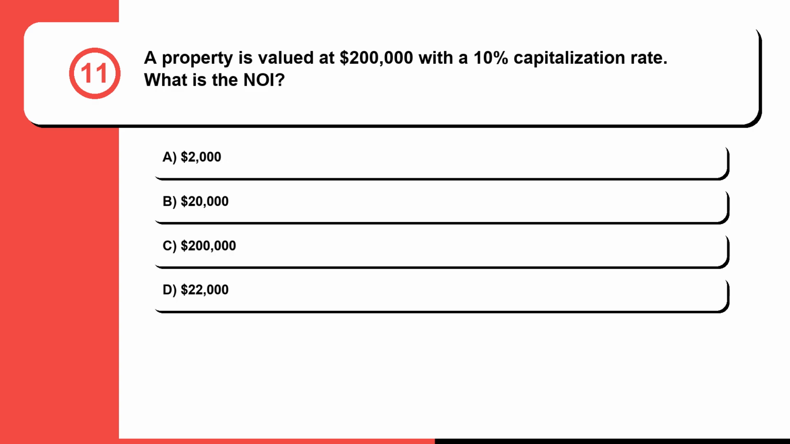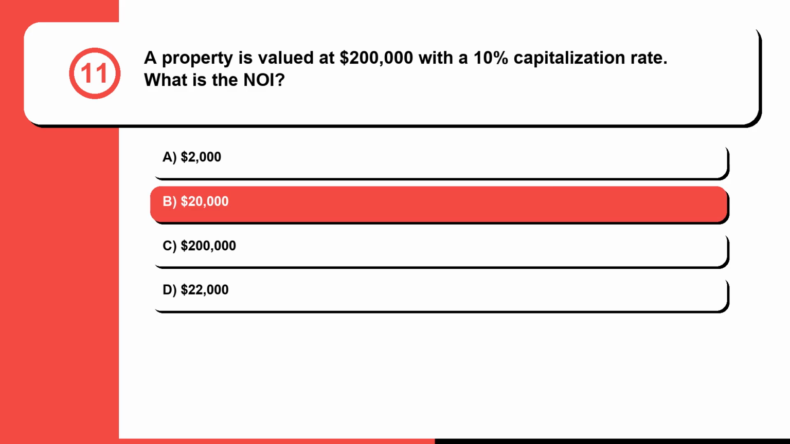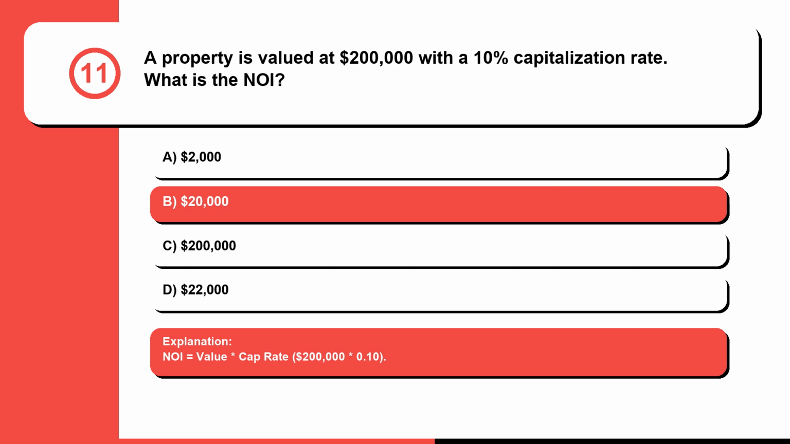Question 11. A property is valued at $200,000 with a 10% capitalization rate. What is the NOI? A. $2,000. B. $20,000. C. $200,000. Or D. $22,000. The correct answer is B. $20,000. NOI equals value times cap rate, $200,000 times 0.10.